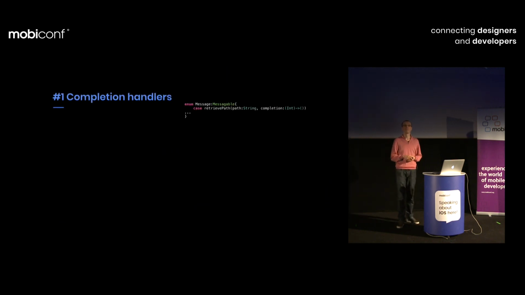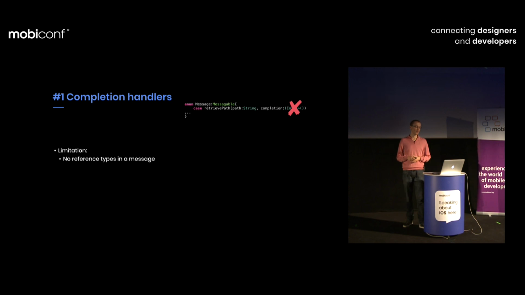Problem number 1. At the beginning I thought, okay, so maybe I will send a message and together with some intent, for instance, please do for me a request to the given path address, and here is the completion handler that you will call after you will be ready. That's impossible. Yeah, that's breaking a law that messages contain only information. Or messages should contain only full value semantics, not a function, not blocks. How to overcome that?